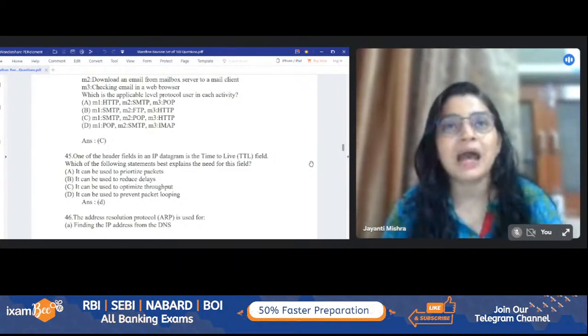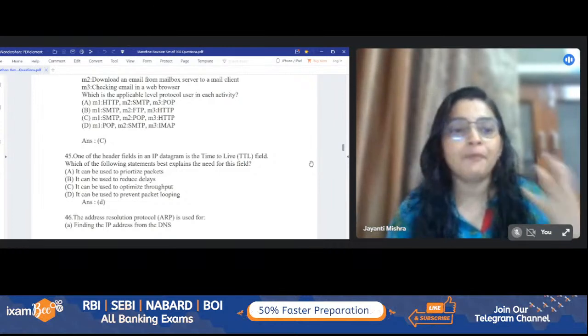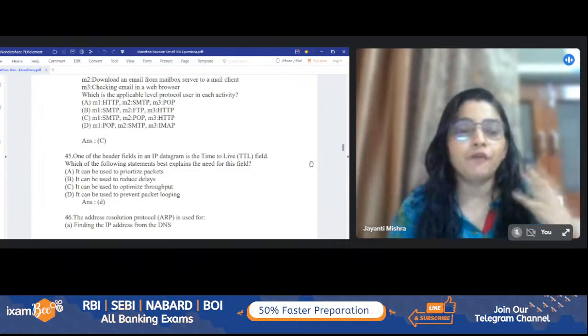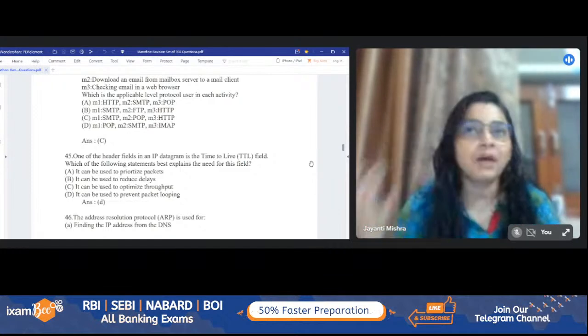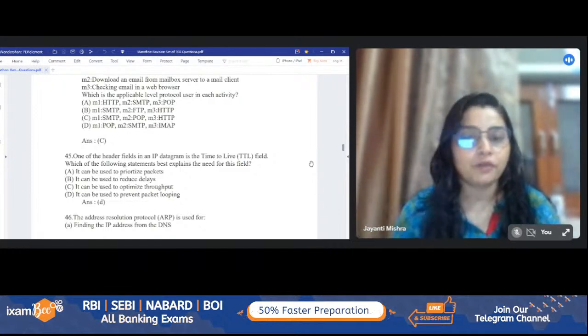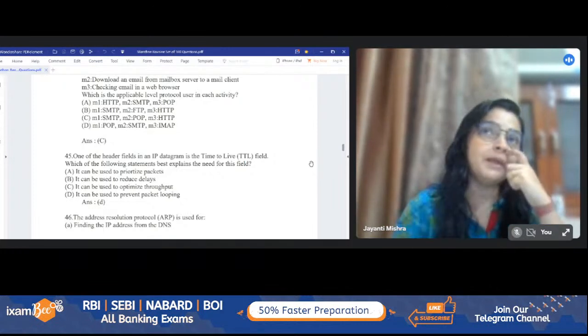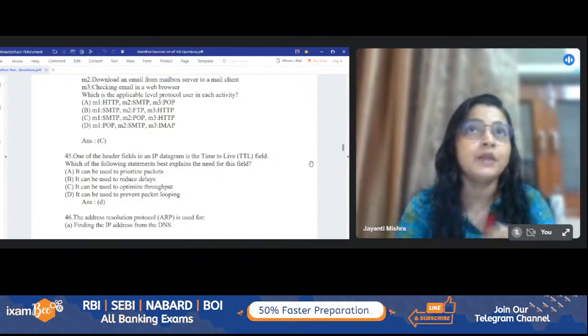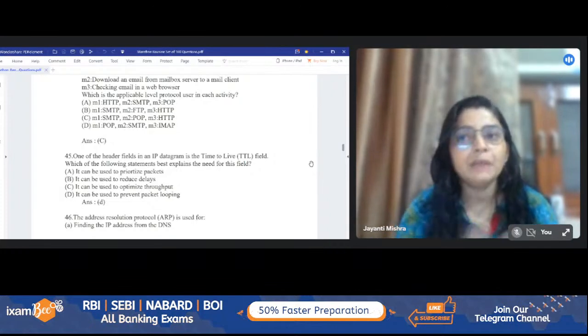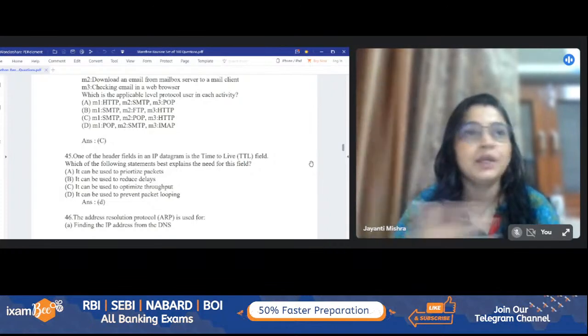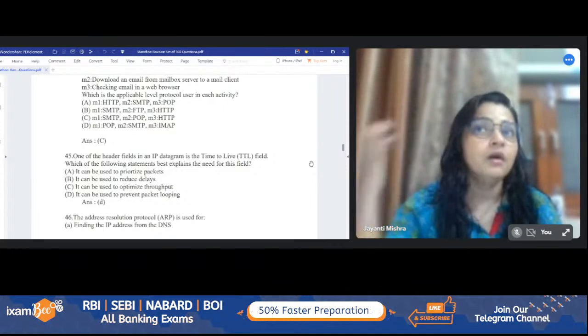I'll give you an example. Suppose you have a packet which is going to travel from one router to another router. There are many paths by which that packet can travel. If you do not have your TTL specified, what will happen? It might be the case that your packet will keep on traveling, and it will not even be received by the receiver.